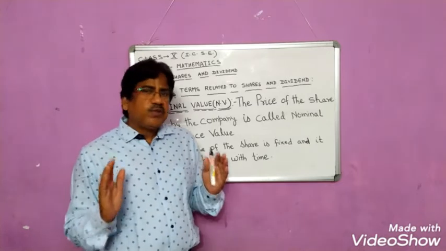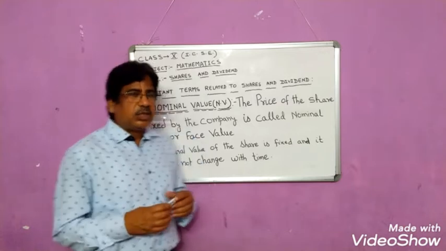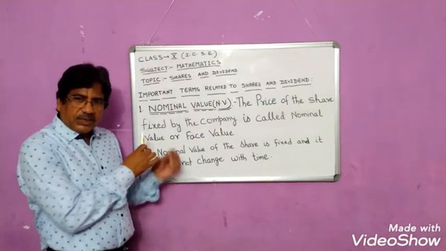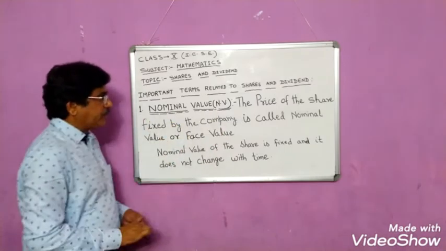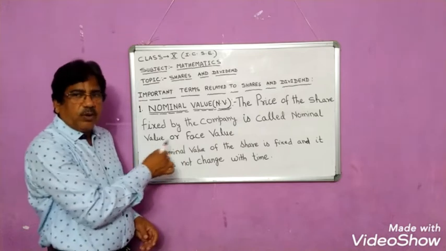And the value which is fixed on the share, as I have told you, is called the nominal value. As I told you, it is not going to change. It is the price of the share which is fixed by the company, and so it is called nominal value or face value.